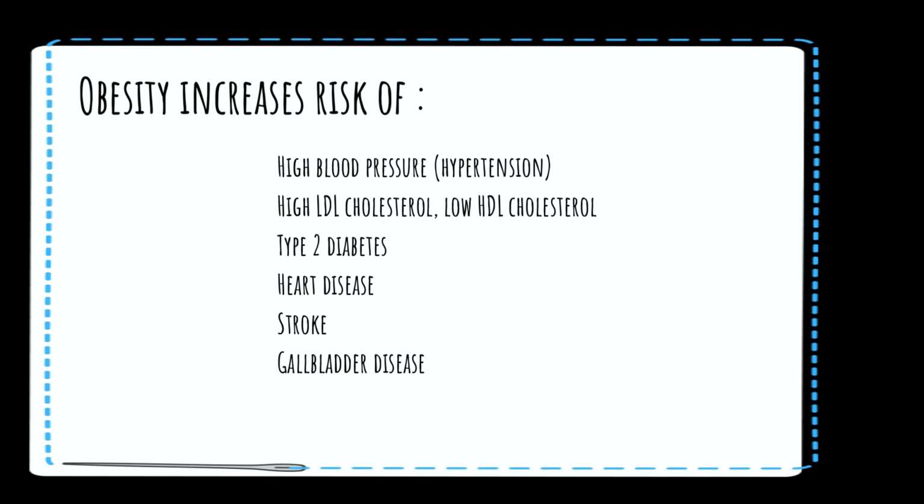Now, the difference between LDL and HDL, that we are going to discuss in a different video, where I will tell you why high LDL is bad but high HDL is good. And this obesity also worsens your diabetes, problems with heart disease increase, and several other diseases. As you can see here, gallbladder problem is one of them.